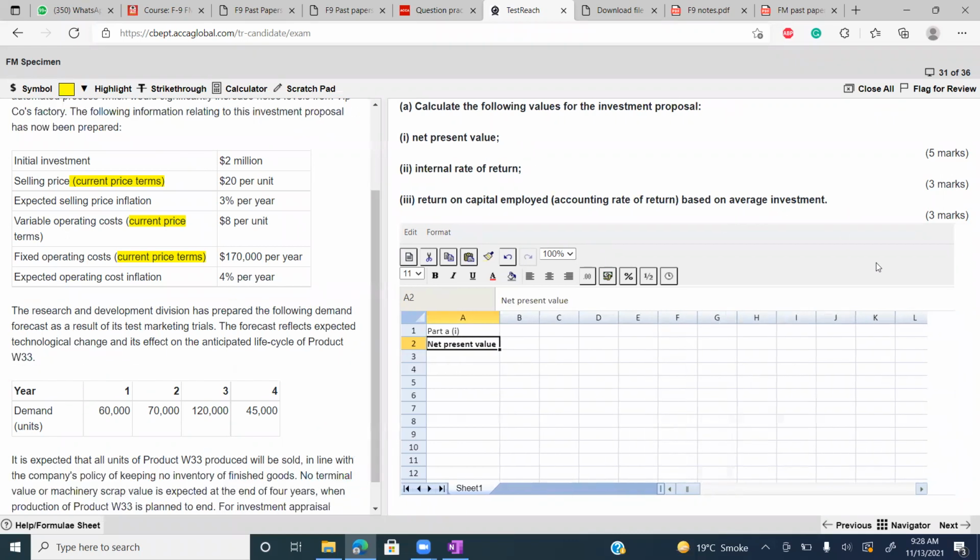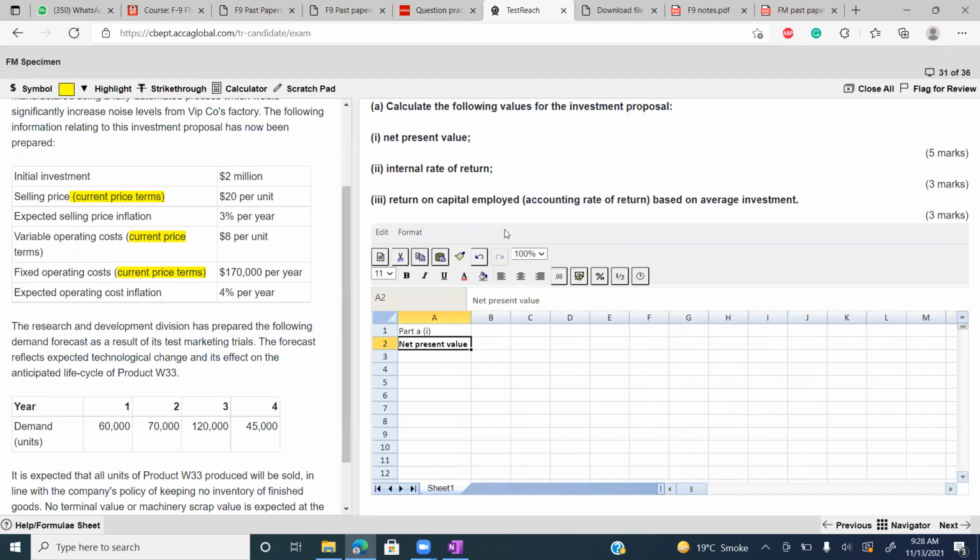So we are going to calculate net present value. So first of all, take 000 round off.